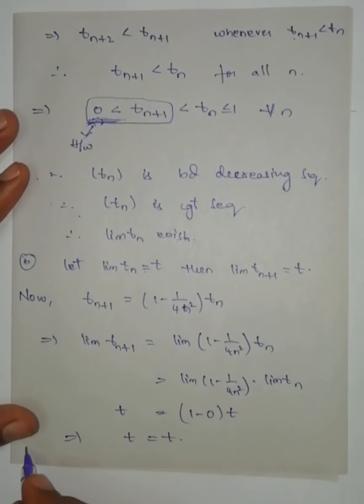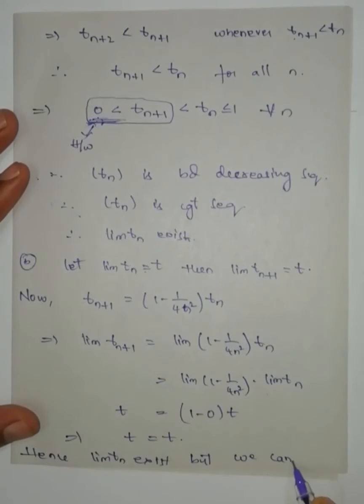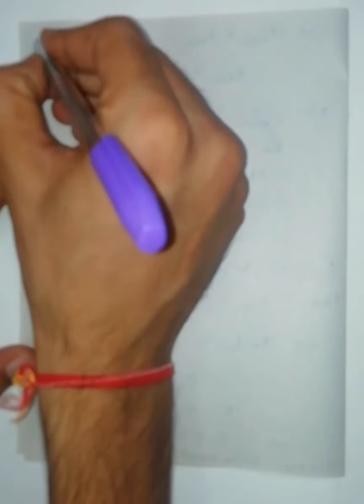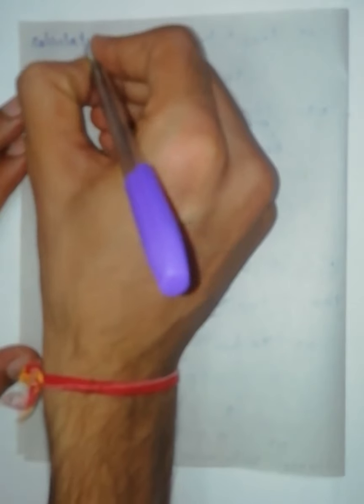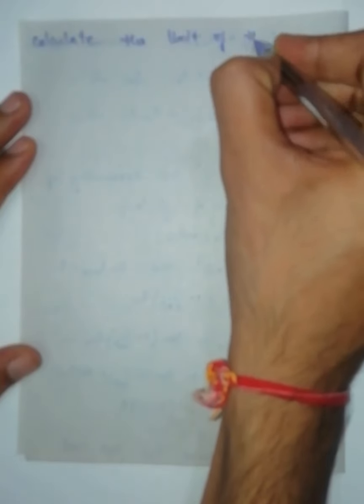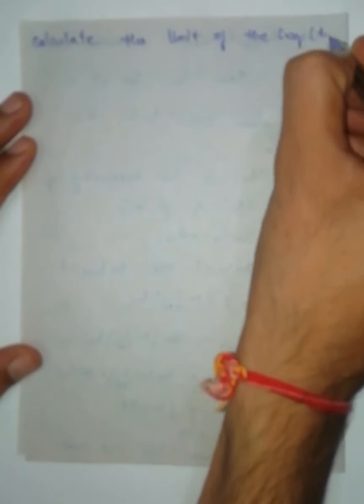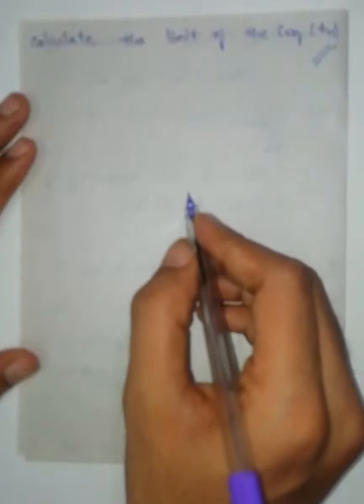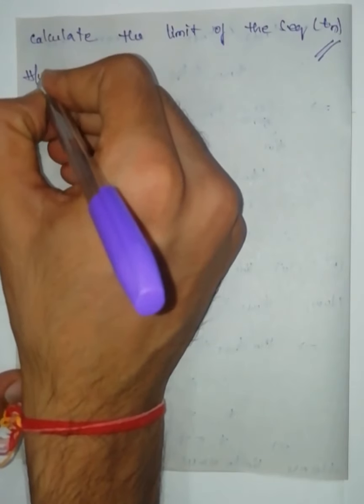Hence the limit of tn exists, but we can't calculate the limit of the sequence tn.